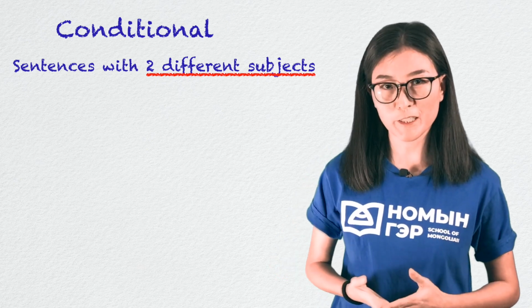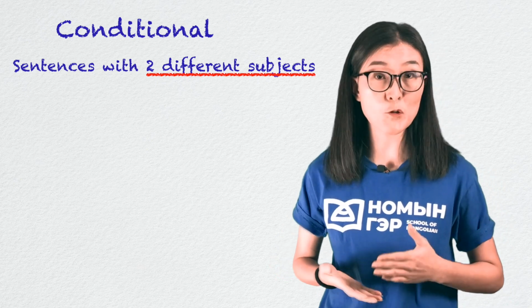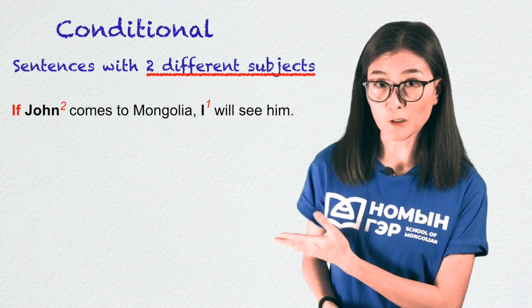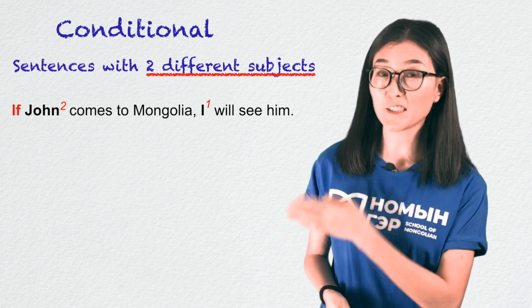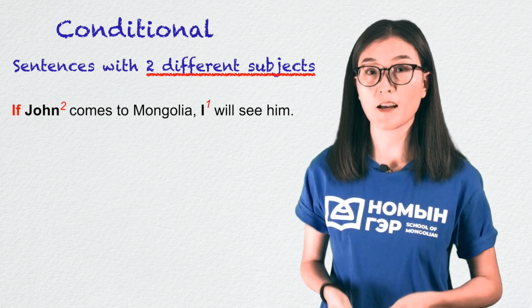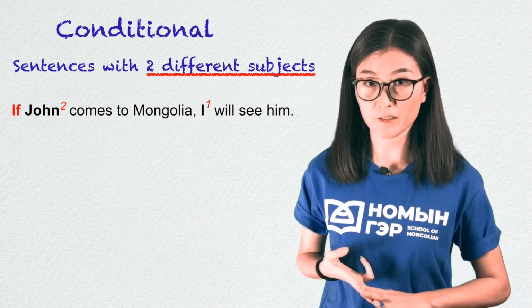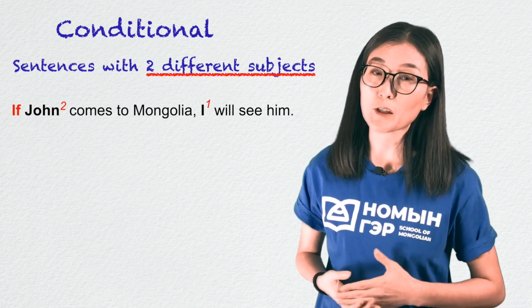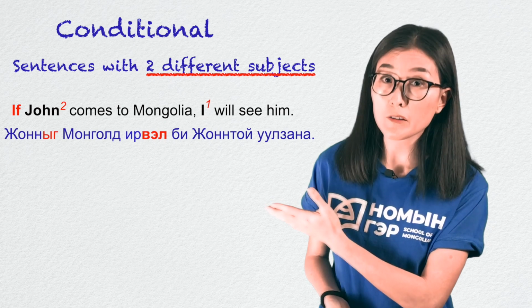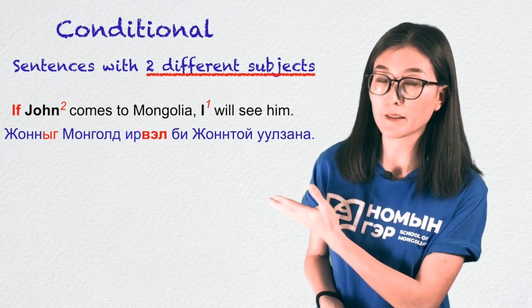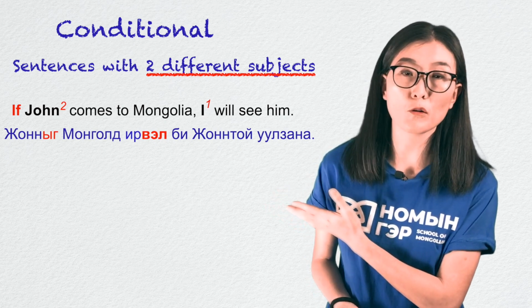So here's the first example with two people doing two actions. If John comes to Mongolia, I will see him. This sentence has two subjects, I and John. This would be translated in Mongolian, John-ыг Монголд ирвэл би Johnтэй уулзна.